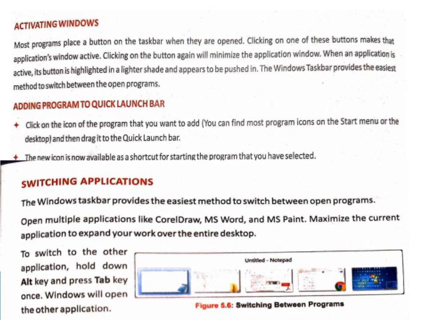Switching applications. The Windows taskbar provides the easiest method to switch between open programs. Open multiple applications like CorelDRAW, MS Word and MS Paint. Maximize the current application to expand your work over the entire desktop. To switch to the other application, hold down the Alt key and press the Tab key. Once released, the window will open the other application.